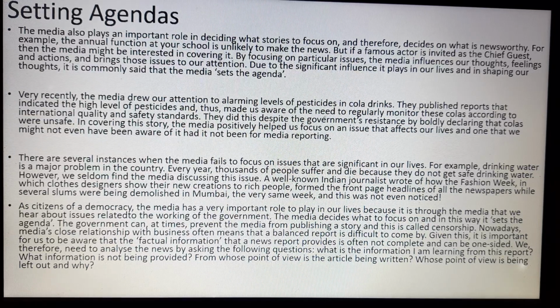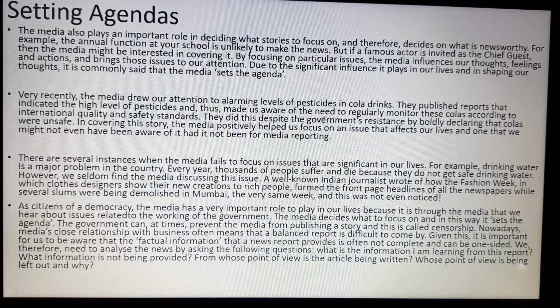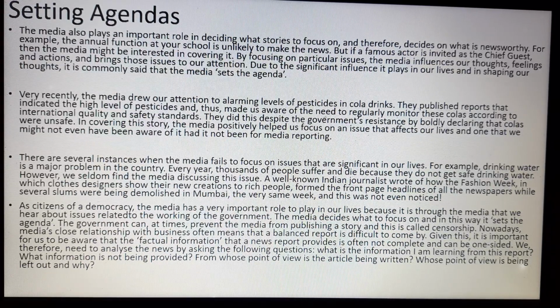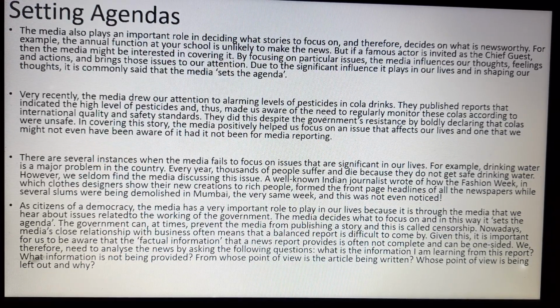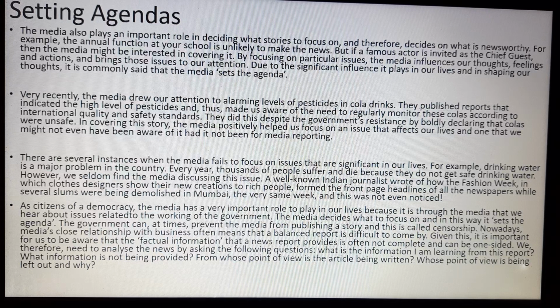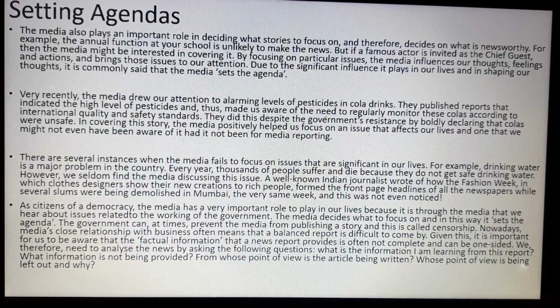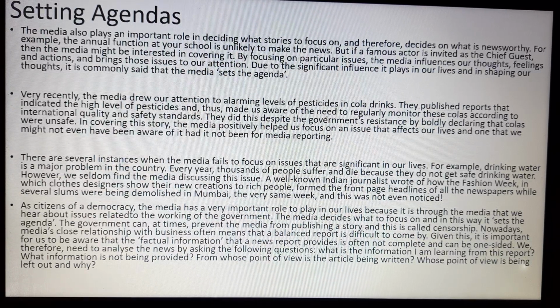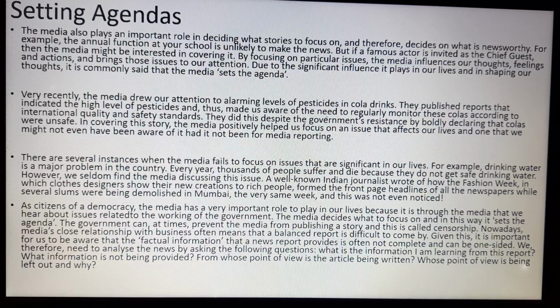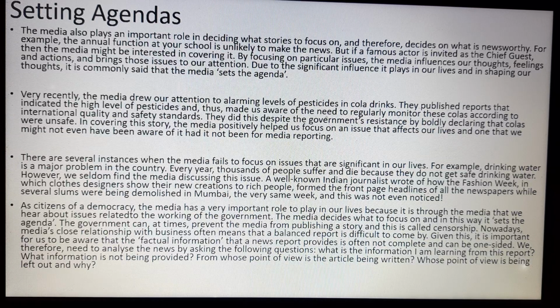Given this, it is important for us to be aware that the factual information that a news report provides is often not complete and can be one sided. We therefore need to analyze the news by asking the following questions. We have to ask these questions to ourselves and to other persons: what is the information I am learning from the report? Any report you are getting, first focus on what you are really learning from it, what is the real information given by it.